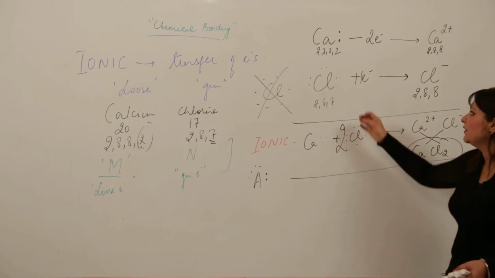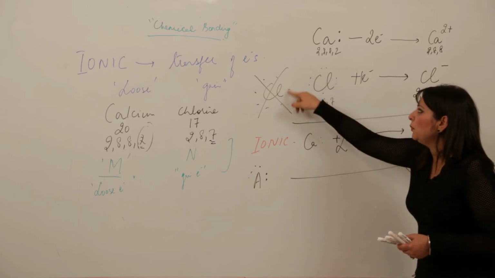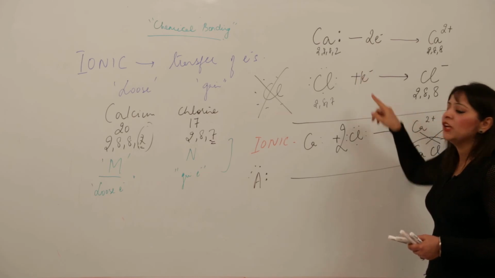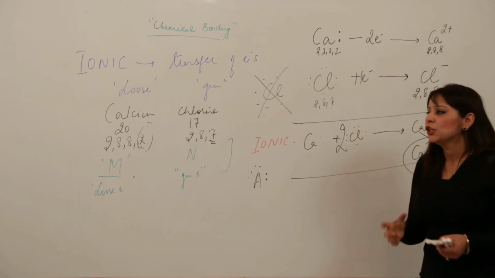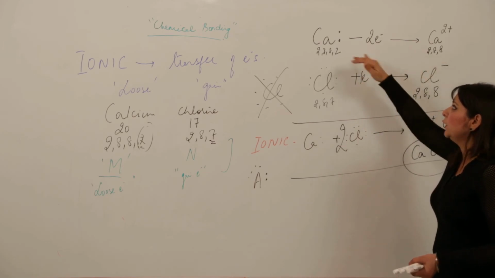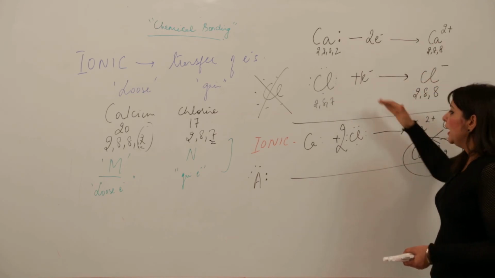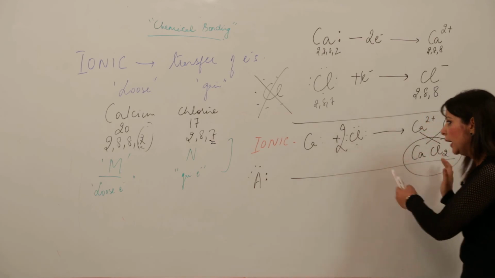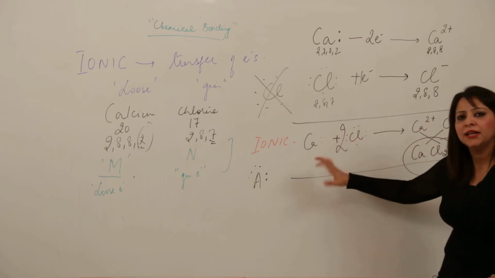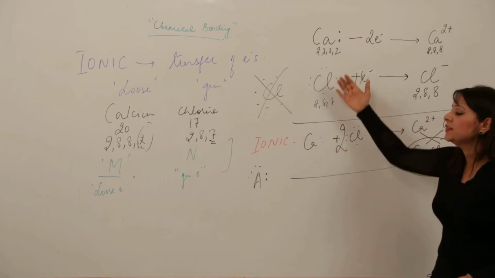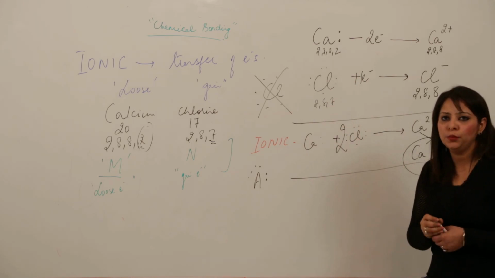We may write it here also by multiplying it with 2, making it 2, but it will be more difficult. So it is better to write whatever it wants to donate, write whatever it wants to accept, and then just club up. When you club up, then you can write the 2, 3, it will be clear from this side. So this is the way to represent the ionic bond.